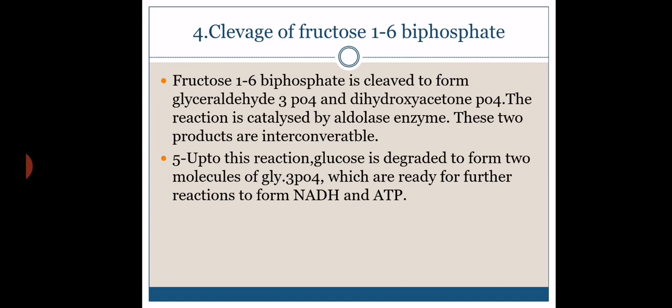The fructose 1,6 diphosphate undergoes cleavage by the enzyme aldolase into two compounds. One is glyceraldehyde 3 phosphate, another one is dihydroxyacetone phosphate. This is the aldolase-catalyzed reaction. These two products are interconvertible. Glyceraldehyde can be converted into dihydroxyacetone, and dihydroxyacetone can be converted into glyceraldehyde, by the enzyme triose phosphate isomerase.